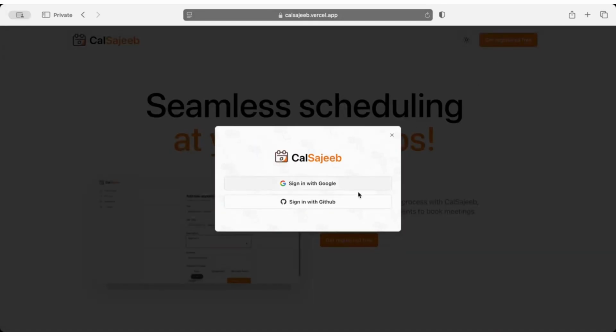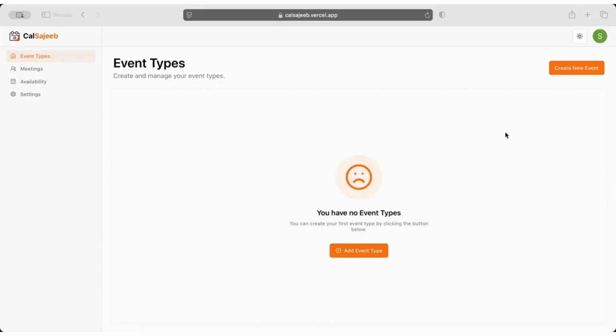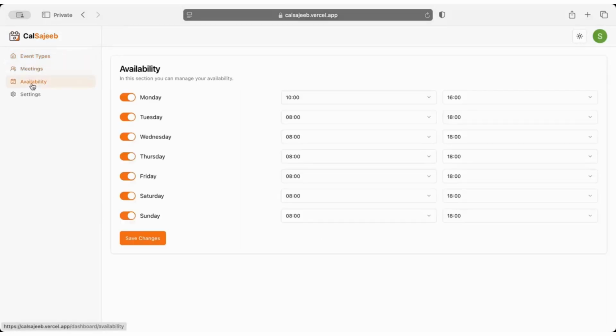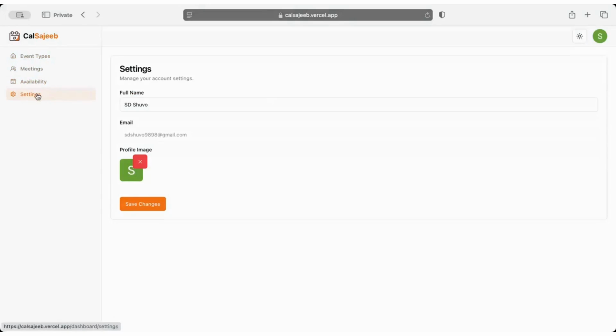For the time being, we have two options: sign in with Google or GitHub. I'll go with Google for the time being. Once you are signed in, you will be redirected to your dashboard. And from the dashboard, you can access your event types, meetings, availability, and settings as well. And from the settings, you can change your name and profile picture.